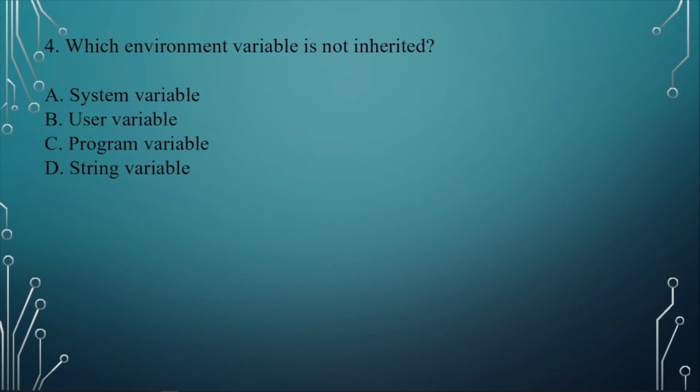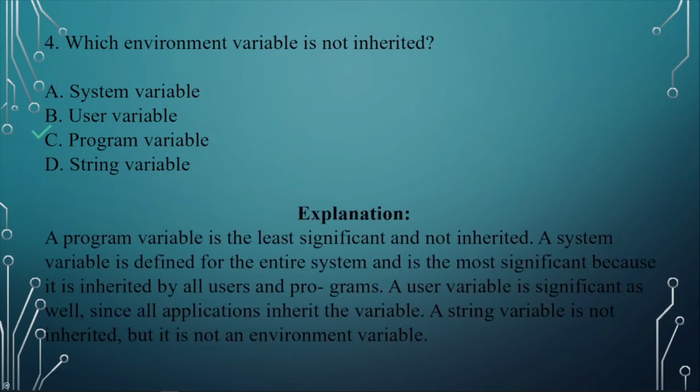Question number 4. Which environment variable is not inherited? A. System variable. B. User variable. C. Program variable. D. String variable. The answer here is C. Program variable. A program variable is the least significant and not inherited.